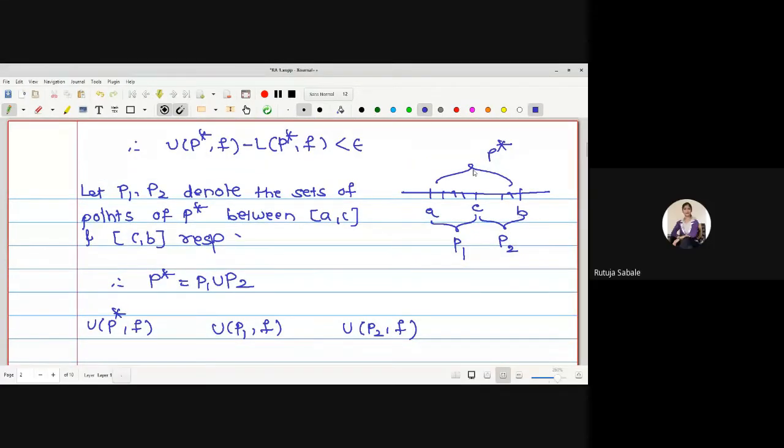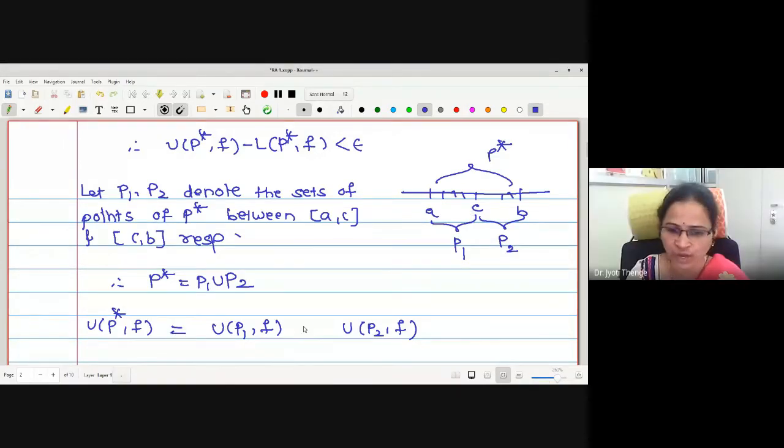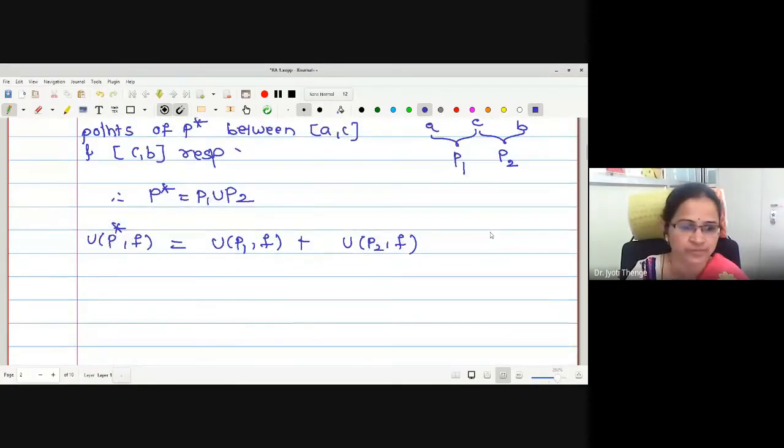Look at this. Equality, and that is the addition of that. Good. This is equal to an addition. The upper sum on P star is the addition of the upper sum on P1 and P2. Why? Because P star is P1 union P2. Correct? Similarly, one can write it for LP star. LP star F is LP1F plus LP2F.